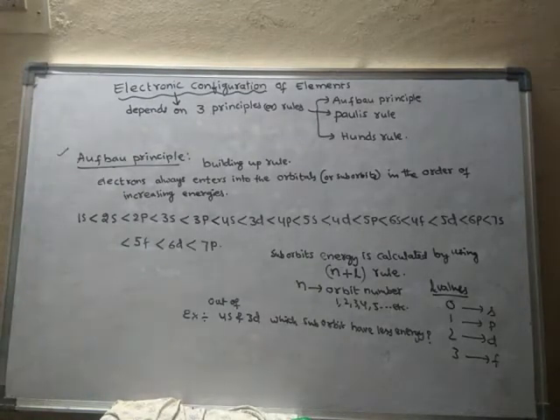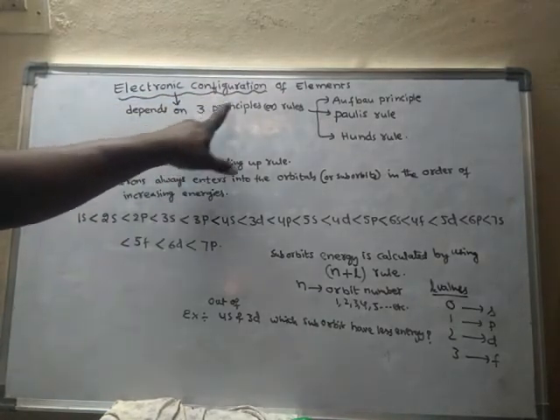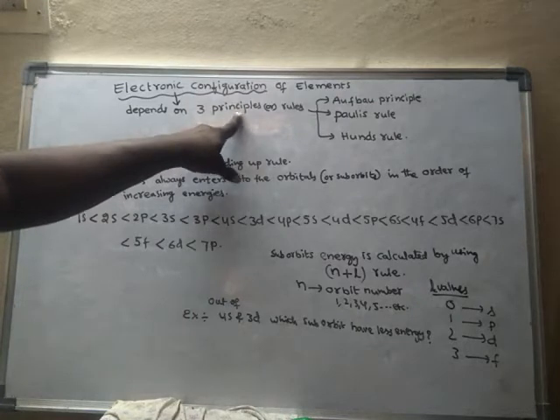So we will learn about the electronic configuration of elements. Already we have seen what is electronic configuration. Electronic configuration is nothing but systematic arrangement of electrons into various suborbits or else various orbitals according to increasing order of their energies. Right. So such electronic configuration depends upon three principles or three rules.